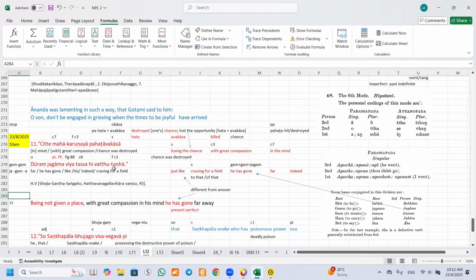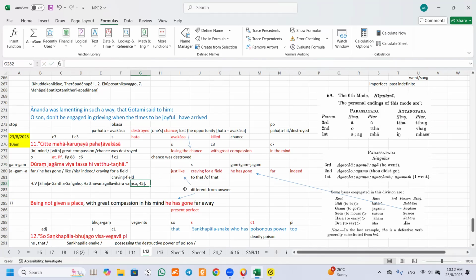That means, in short, this is a craving field. Craving field. Okay, craving field. So how are you going to translate? You can see the word here, indeed. So you can say indeed, craving field.